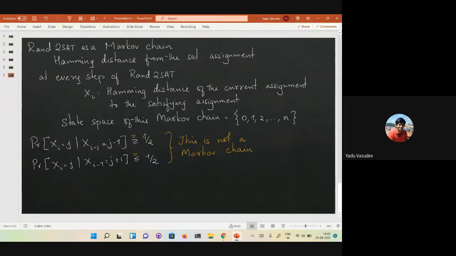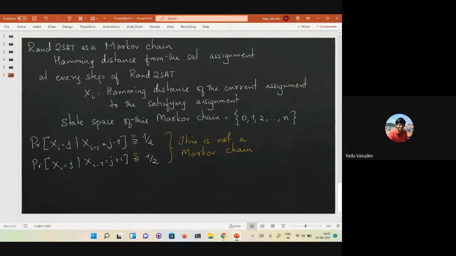Okay. So it is possible that in different parts of this random walk, you will be changing different clauses. And this transition probability actually depends on the clause that you're going to flip. Depending on the clause, it is possible that in one clause both the literals have to be flipped, in which case with probability 1 you will go forward, whereas in another clause with only probability half you might go forward.